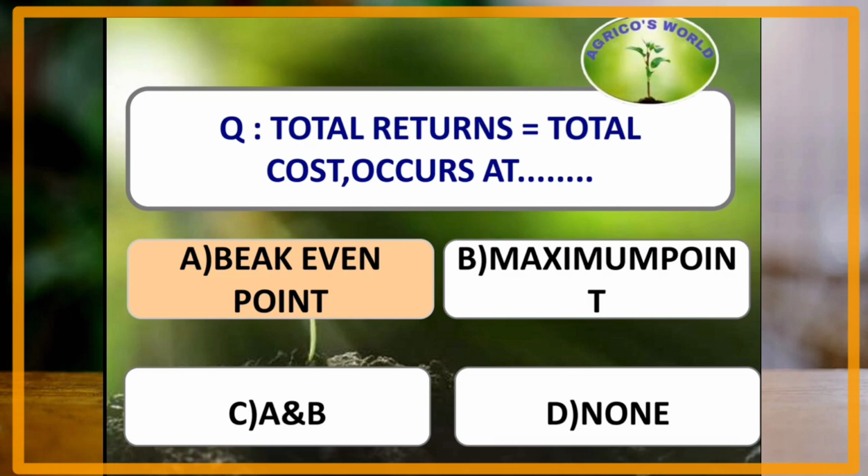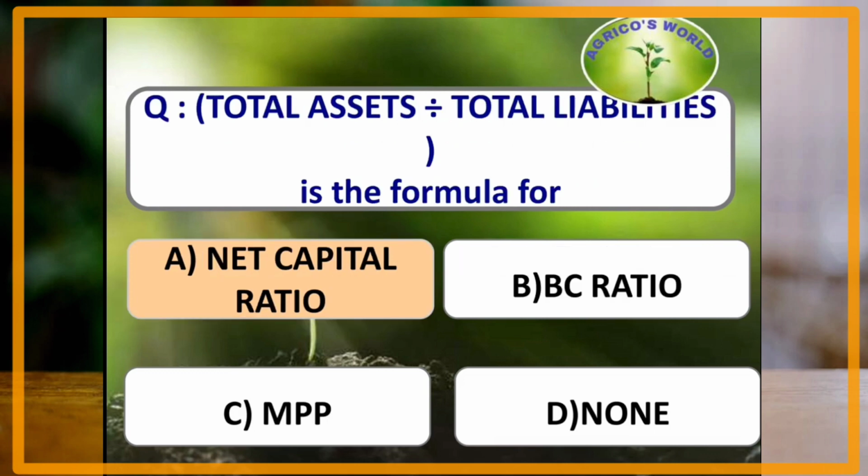Total returns is equal to total cost occurs at which situation? Total returns equal to total cost is at break-even point. Total assets divided by total liability is a formula for which of the following? Net capital ratio. The formula for net capital ratio is total assets divided by total liabilities.